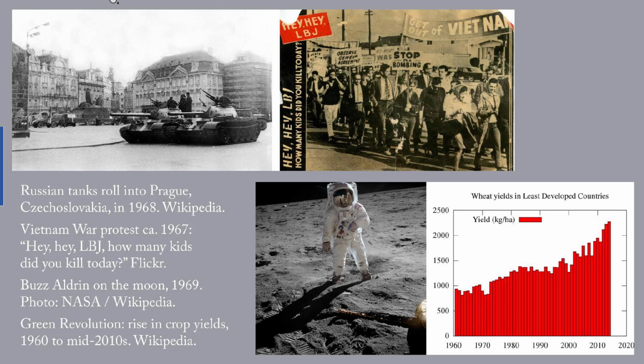1965, in Griswold versus Connecticut, the Supreme Court strikes down bans on contraceptives. 1967, in Loving versus Virginia, the Supreme Court strikes down bans on interracial marriage. 1967, the Six-Day War pits Egypt, Jordan, and Syria against Israel. Israel gains control of the Sinai, the Gaza Strip, the West Bank, East Jerusalem, and the Golan Heights.